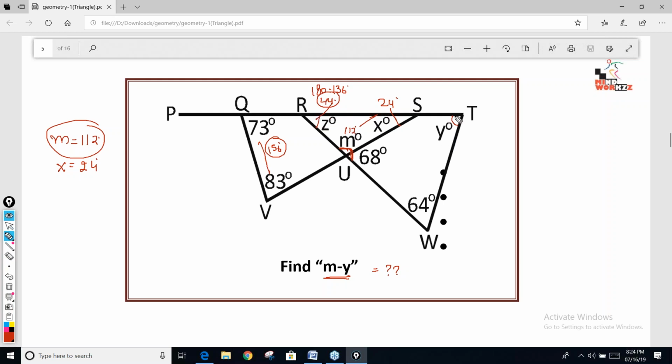So after getting z, now you can find the value of y. So this is 44, this is 64. The summation of these two angles is 108. If this is 108, y has to be 180 minus 108, which is 72. So if y is 72 and m is 112, what is the difference? I asked the difference, the answer is 40. Why so many different answers? 64, 72, 60, 96. 72 is y, Srishti and Bhaskar. But I asked m minus y. So m minus y is 40.